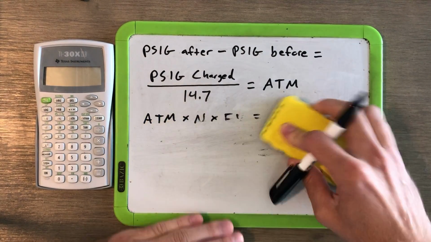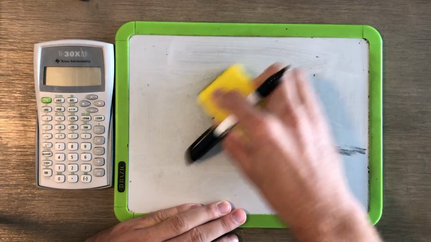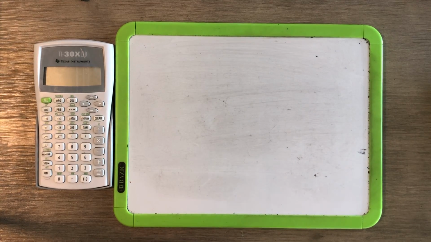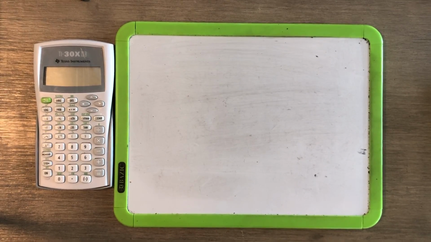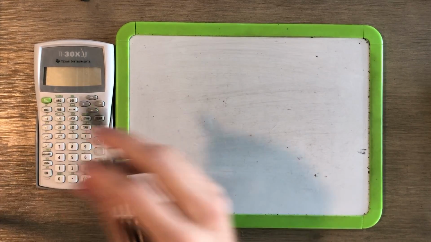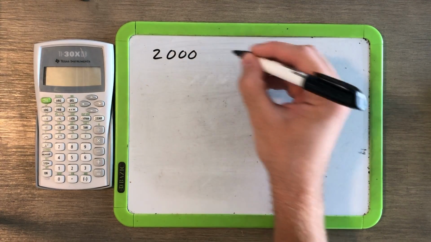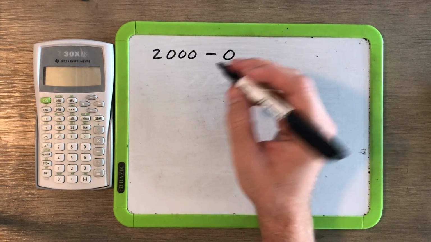All right, so let's throw in some actual numbers with this and see how they work out. All right, let's say that we took an aluminum 80 and we jammed it from 0 PSIG to 2000 PSIG. So after charging, our PSIG would be 2000 minus what it was before, which is 0.